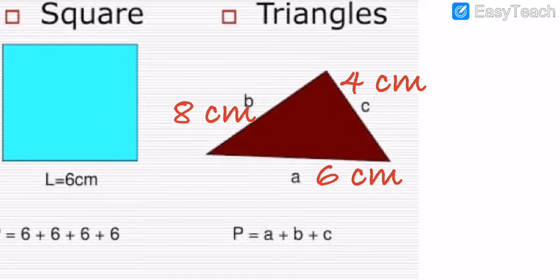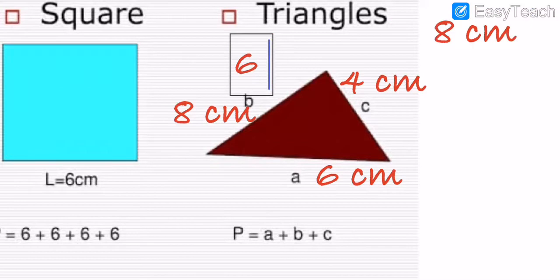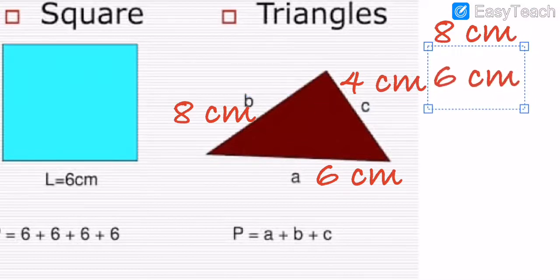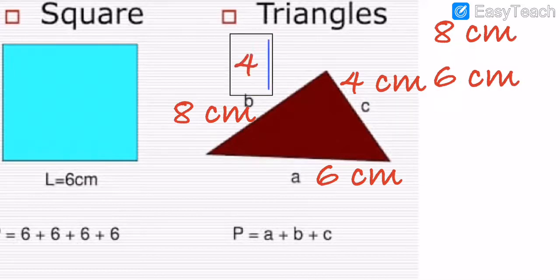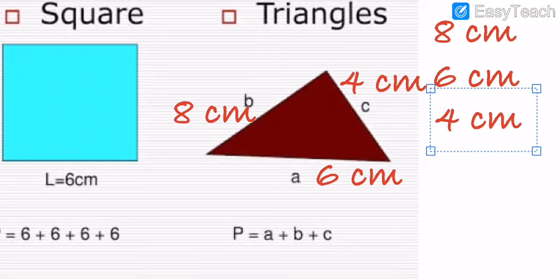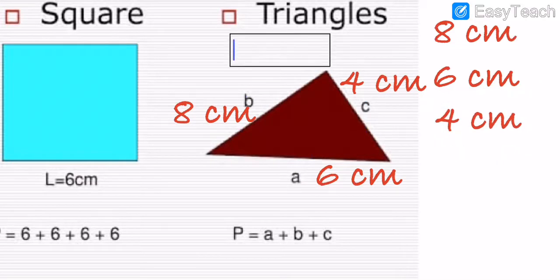So my dear students, you have to do the addition here one by one. First is 8 centimeter. Here I am going to write the first, 8 centimeter. Then after, the 6 centimeter, my dear. And then further, you have to add the 4 centimeter. Got my points, my dear students? Simple addition.